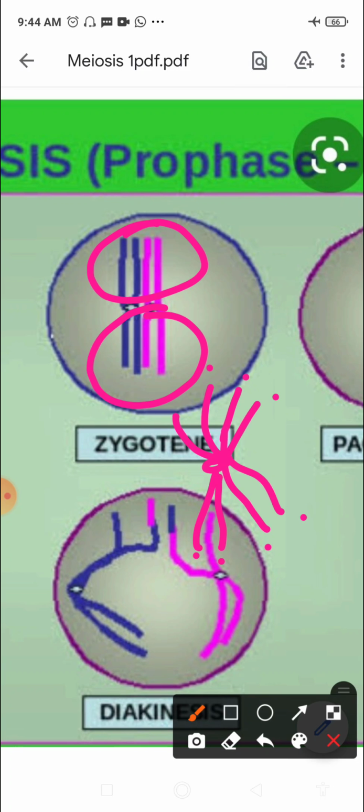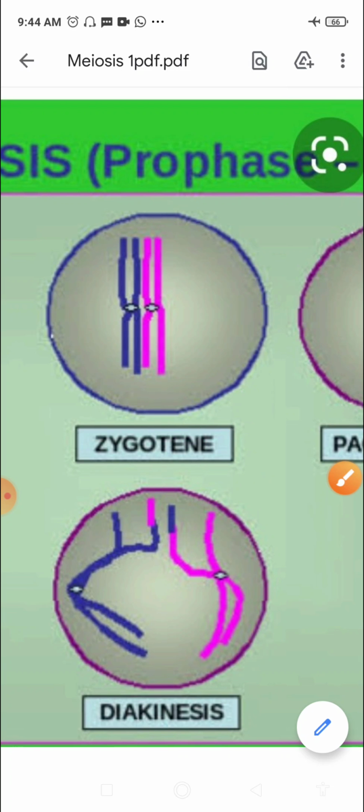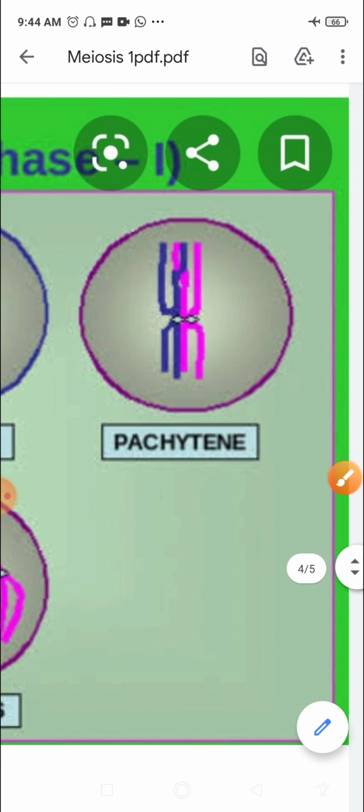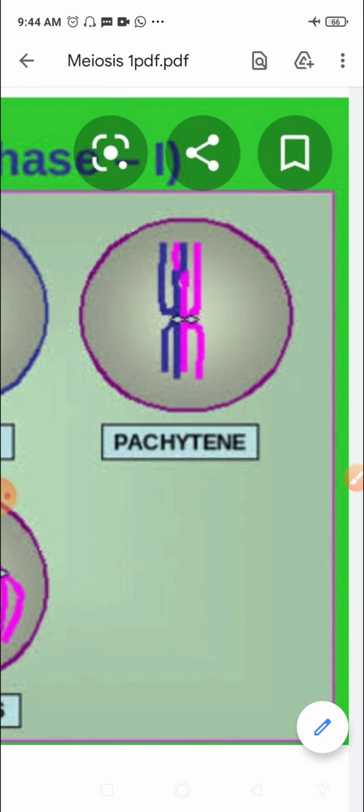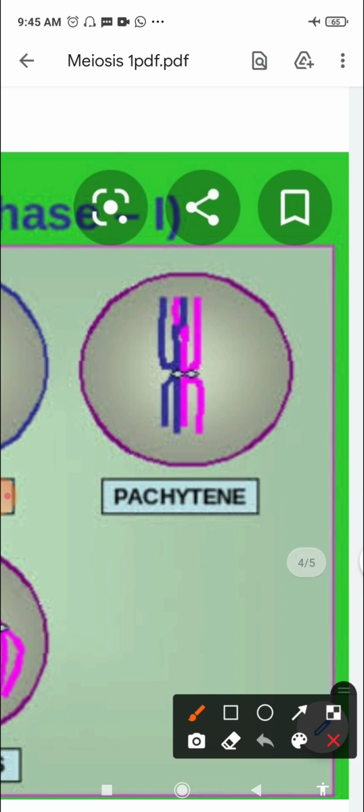So the first 2 stages of prophase 1 are relatively short-lived as compared to the next stages that we will study, right? Coming to the next stage, that is pachytene, the bivalents become spiraled, they become more shortened, and they become more thickened in this stage. The paired homologous chromosomes divide into 2 each, right? So in fact we can say that they are more clearly visible in this stage, right?